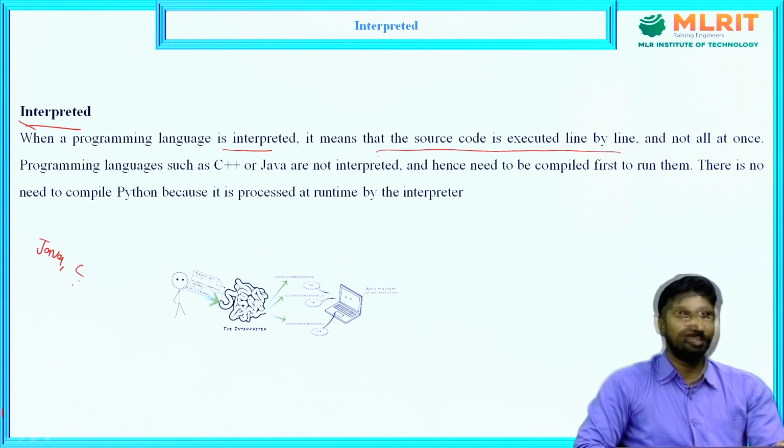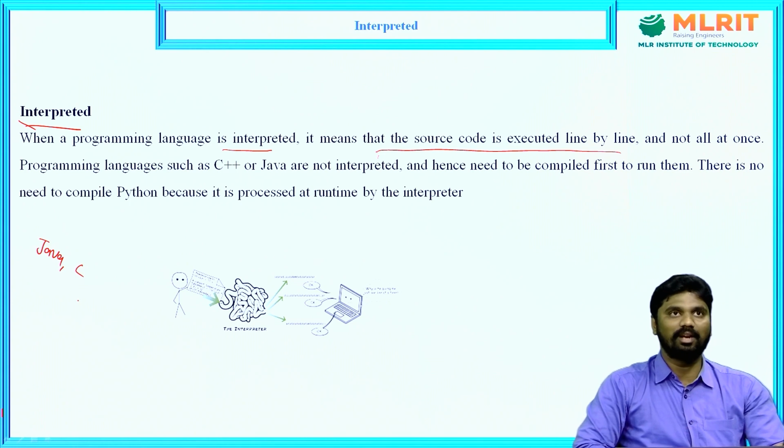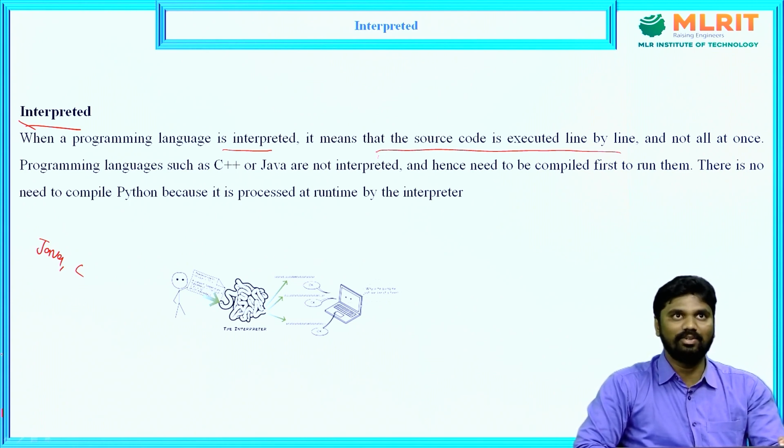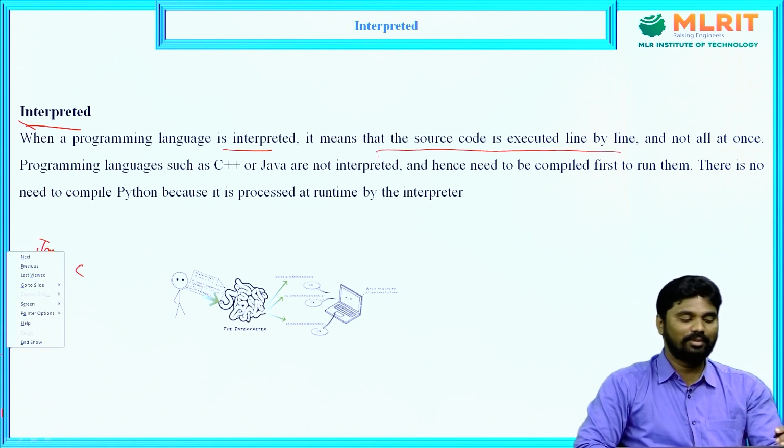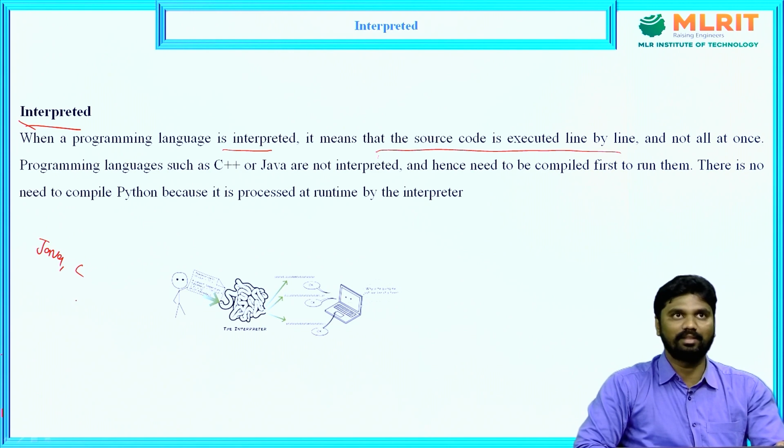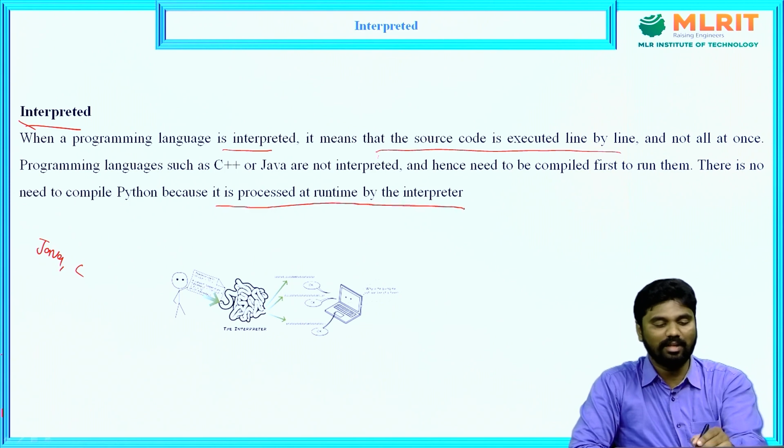As a programmer, no need to compile the program explicitly. Generally in Java or C, developers have to do explicit compilation. But in Python, programmers need not compile the programs explicitly because it is processed at runtime by the interpreter.